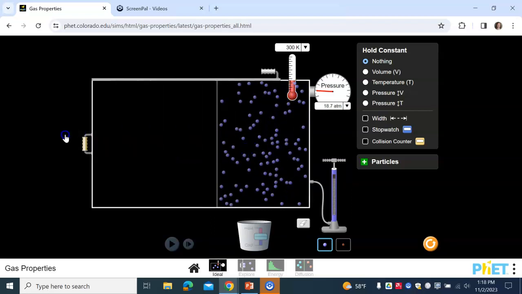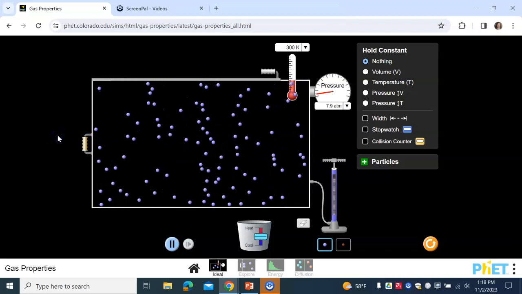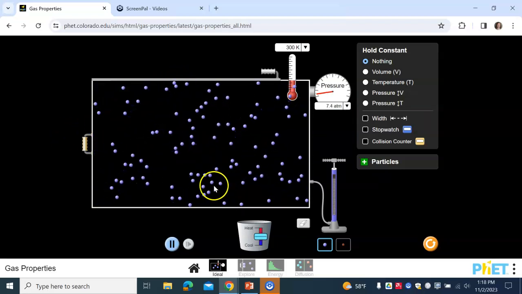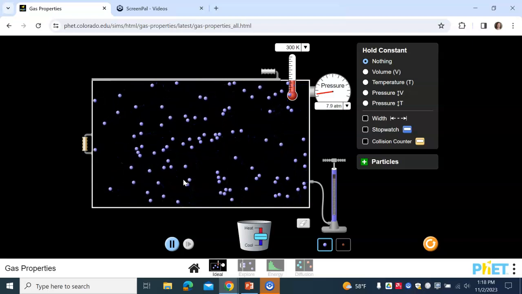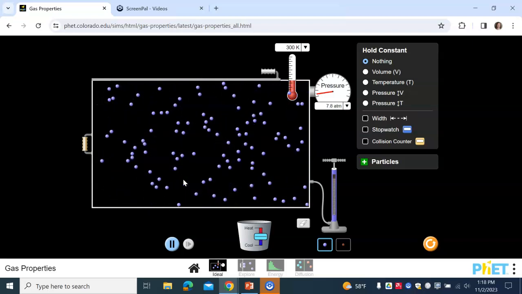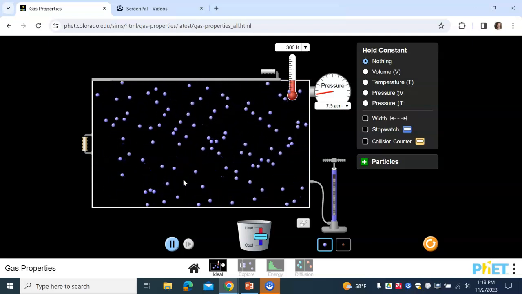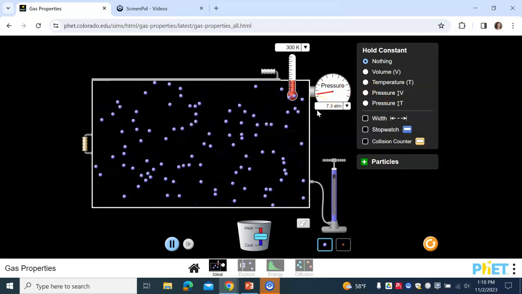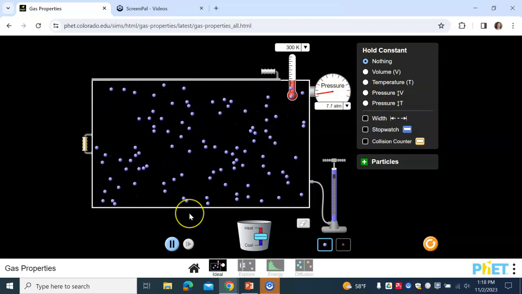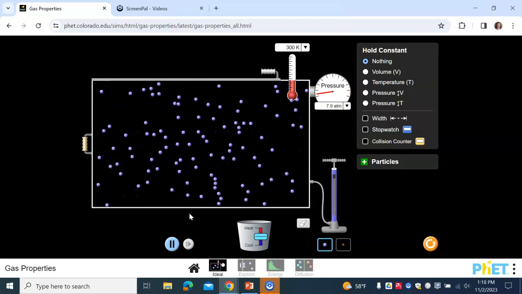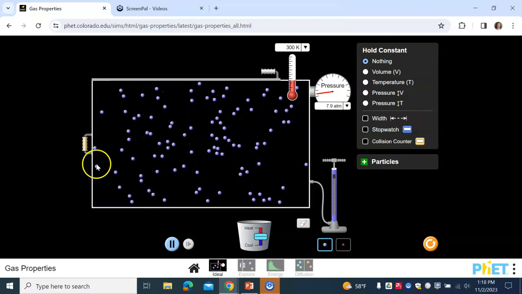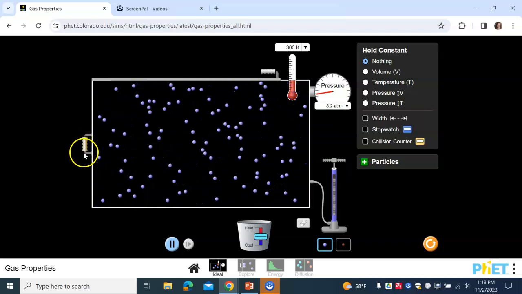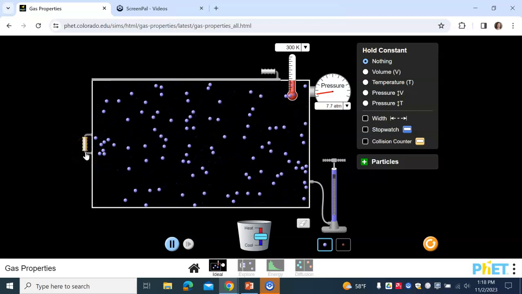If I then expand my volume, you'll see that the molecules are still moving around at the same speed, but there's a lot more space, so they're colliding with the walls less frequently, decreasing the pressure to 8-ish. So if you increase the volume, the pressure decreases. Similarly, as you decrease the volume, the pressure increases.